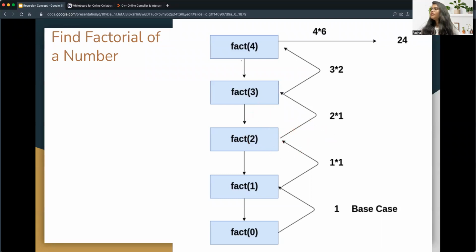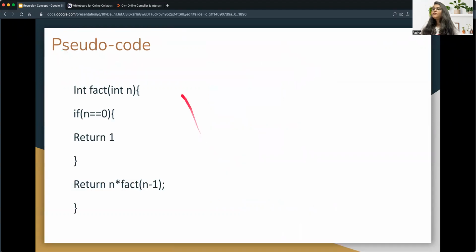Here you can see if you want to calculate the factorial of 4, then as I already explained, the factorial of 4 must be dependent on the factorial of 3, then factorial of 3 is dependent on factorial of 2, and then factorial of 2 is dependent on factorial of 1. So let me take a pseudocode, and then I will jump again to this tree flowchart.